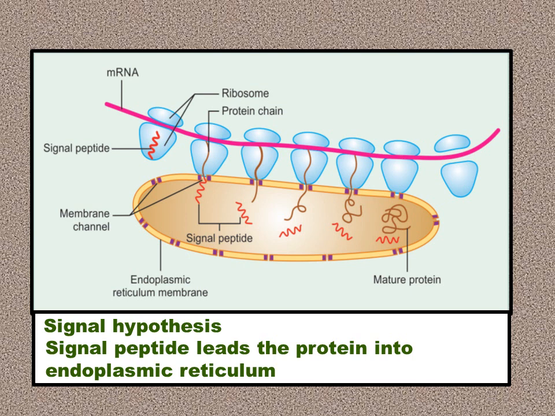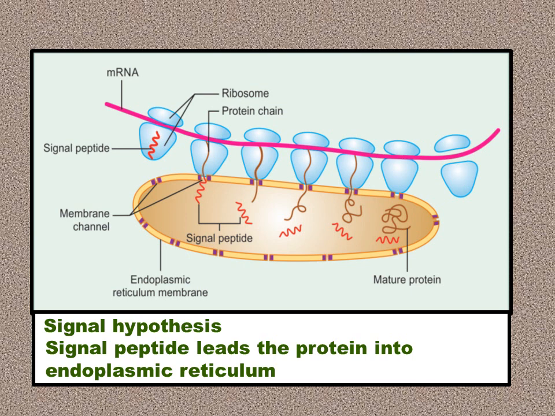Now, to which area it is being sent depends upon the address-like location on the amino terminal. This amino terminal end has certain sequences of amino acids. Just remember, it has certain sequences of amino acids which dictate to which location that particular nascent protein is to be carried.